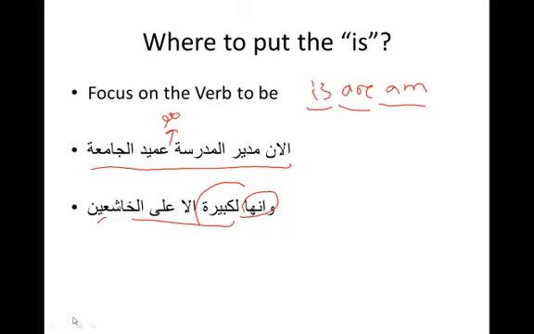Ina is the jar. Yeah, because it's harf jar though. This is not mudaf. No, kabiratun and al-khashin. All the way, so it's doing idafa from here to here? No, I don't think so. Why can't it? It could. Idafa can be split. But why? I'm 100% sure it's not idafa. Why am I 100% sure?